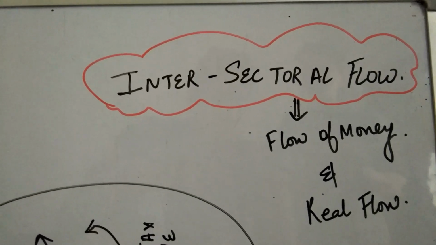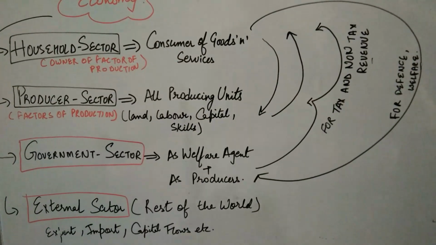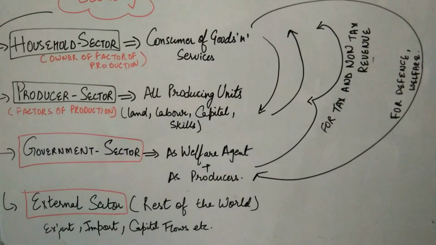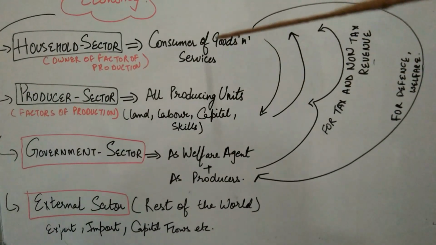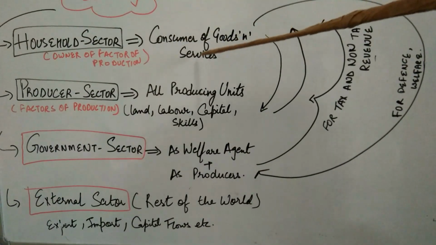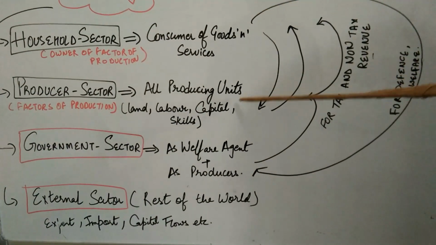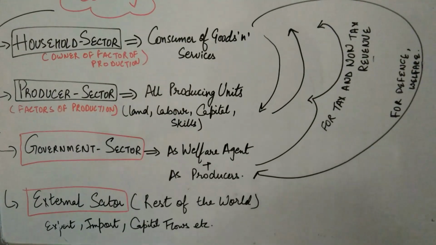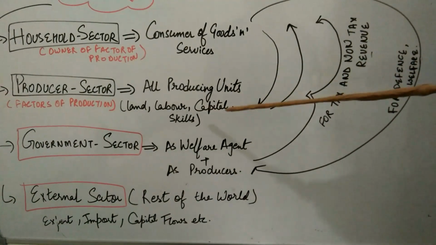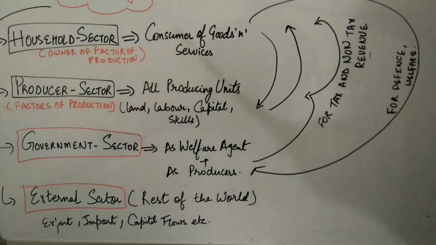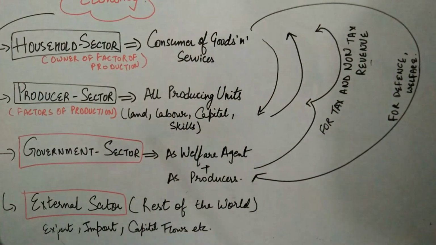But before that, let's understand the intersectoral flow, which means that there is some interdependence between all the sectors of the economy. When I say the household sector, this sector depends on the producer sector for the supply of goods and services, because this sector is all about the consumer. The producer sector also depends on the household sector. Why? Because the owner of the factors of production lies in the household sector.